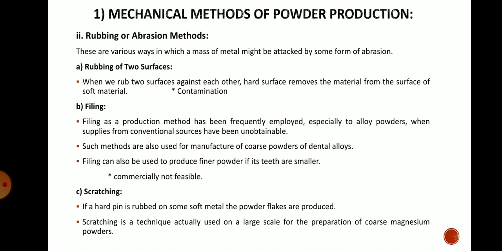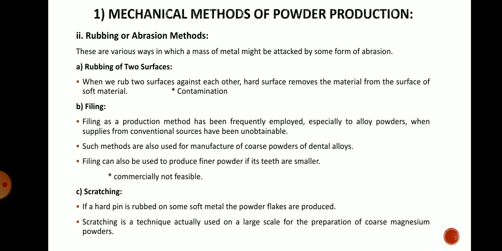Such methods are also used for manufacturing coarse powders of dental alloys. Filing can also be used to produce finer powder, with particles as small as possible. Commercially it is not feasible because it is a tedious process, and particle size control is not there.